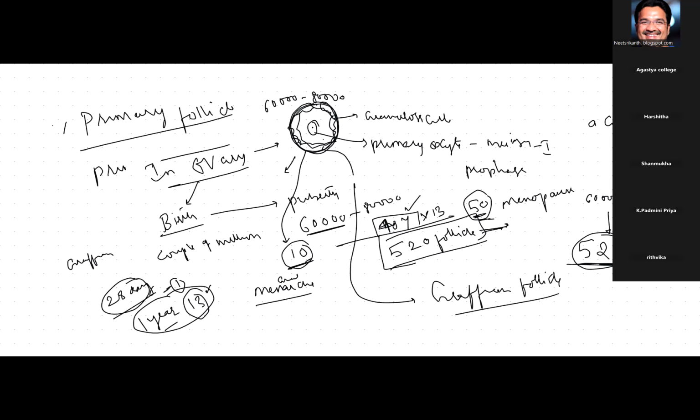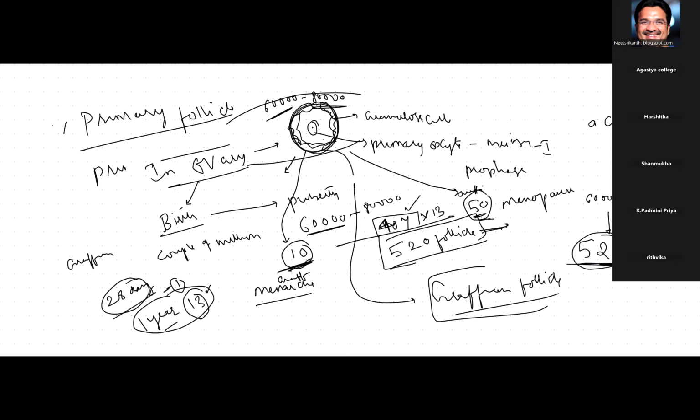Some follicles in the ovary will wait until the age of 50 to become a Graafian follicle, because for every 28 days, only one of the 60,000 is selected to become a mature Graafian follicle.